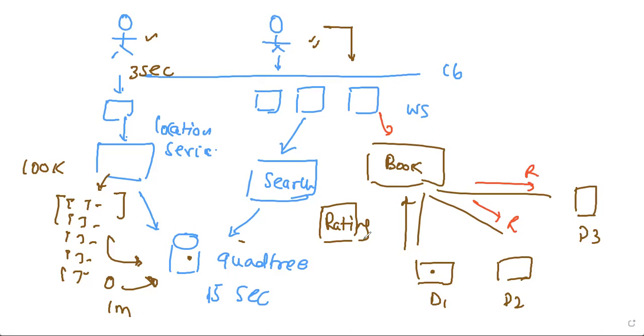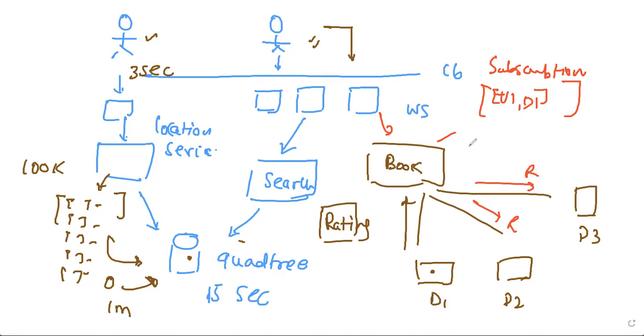So when you're doing the booking, we use a service called the subscription service. Whenever D1 is mapped, it enters a record saying that this user ID is mapped to this D1.